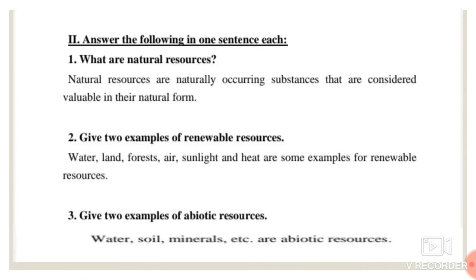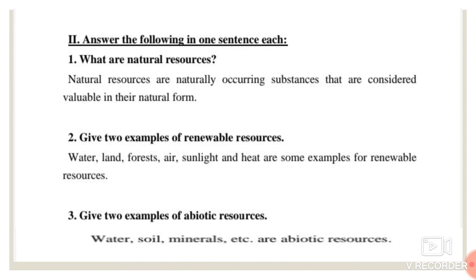Second main, answer the following in one sentence each. First one, what are natural resources? Here, natural resources are naturally occurring substances that are considered valuable in their natural form. Natural resources means the naturally available substances that are considered valuable and have some value on the earth in their natural form.